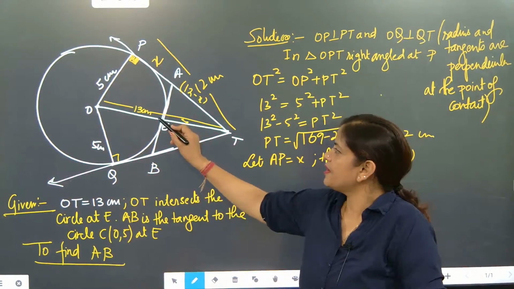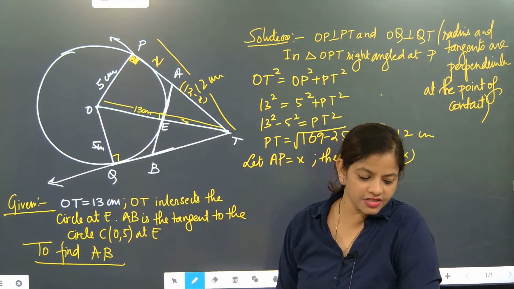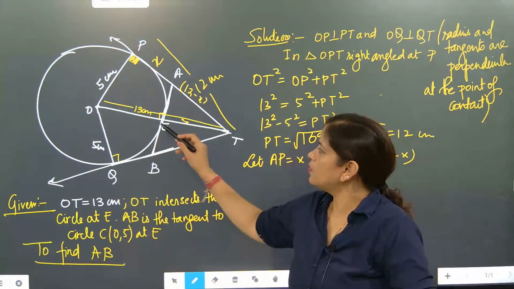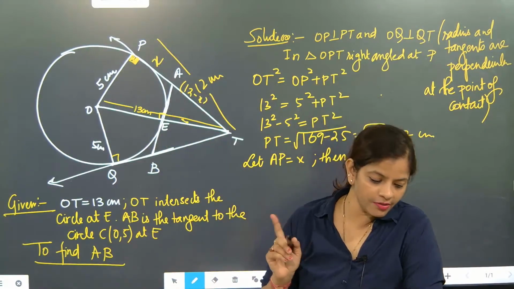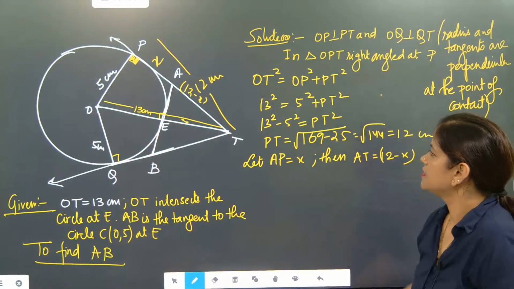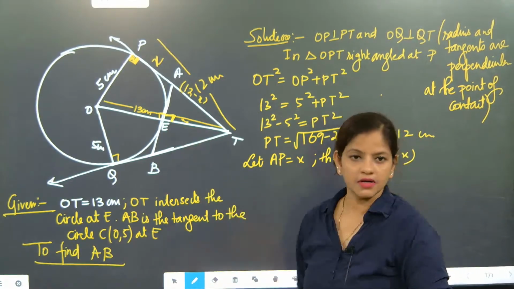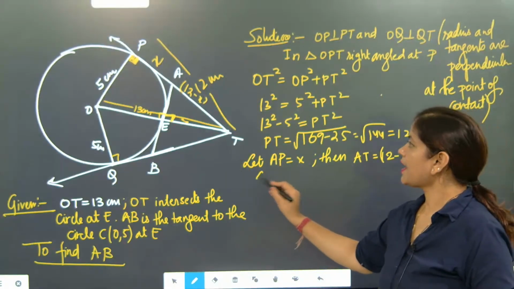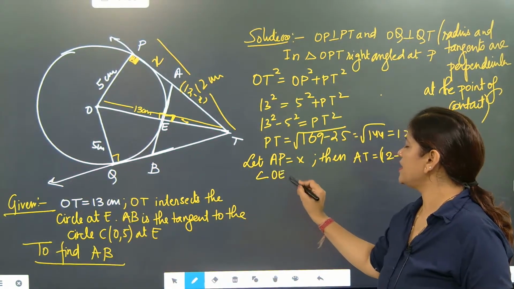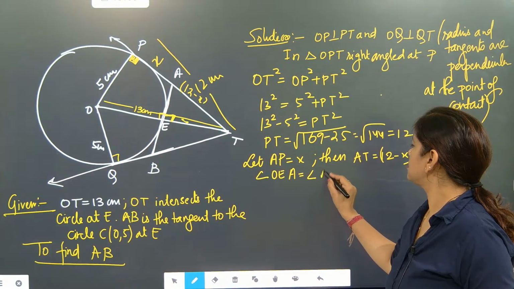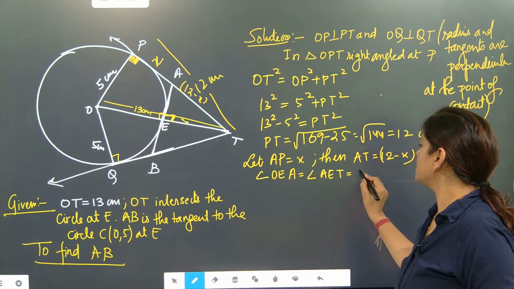Now this is perpendicular. Radius and tangents are perpendicular. So angle OEA will be perpendicular. Remember that one. So this part will also become perpendicular. Angle OEA is equal to angle AET is equal to 90 degree.